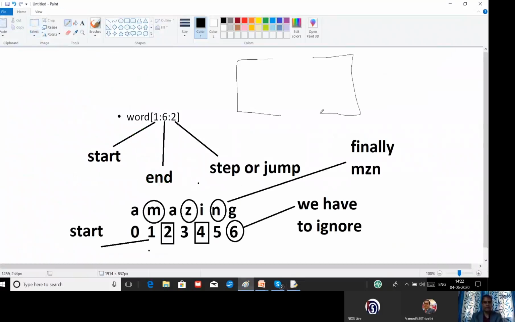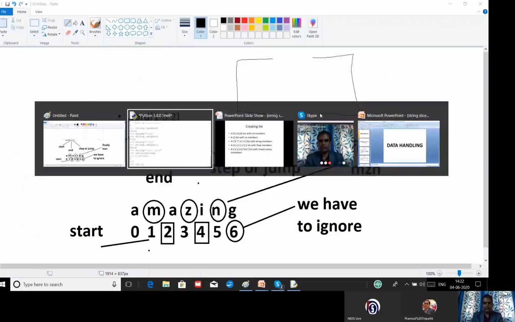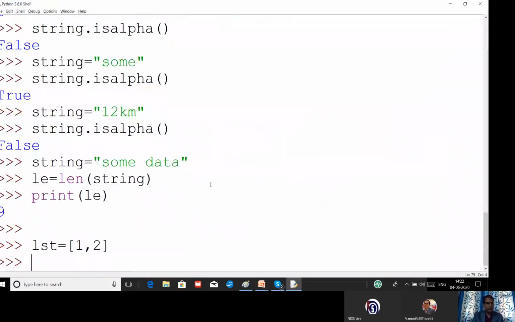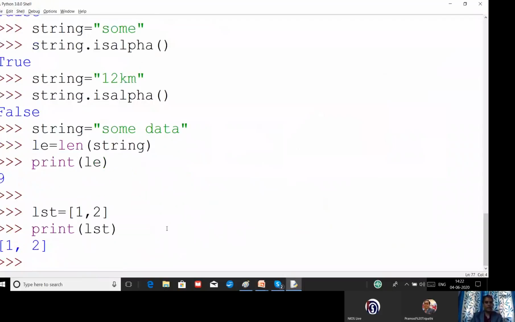Right. So let us have some data. Okay, let us print. Right, you can see we have printed the list type of data. So this is the way of creating a list.